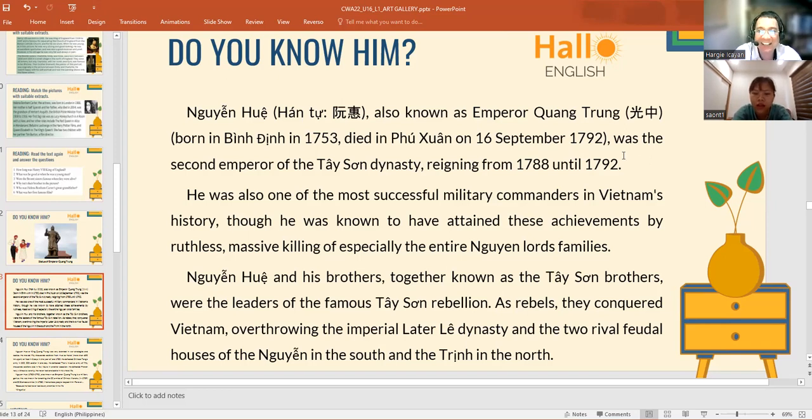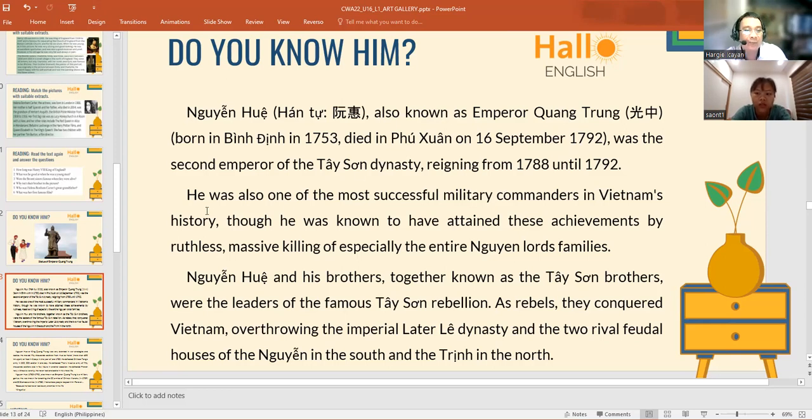He was the second emperor of the Tây Sơn dynasty, reigning from 1788 until 1792. So it's less than 10 years, right?